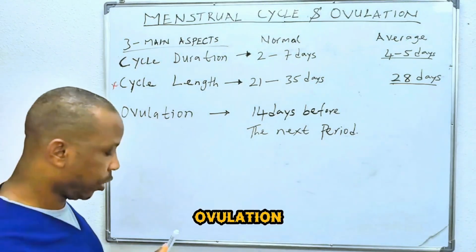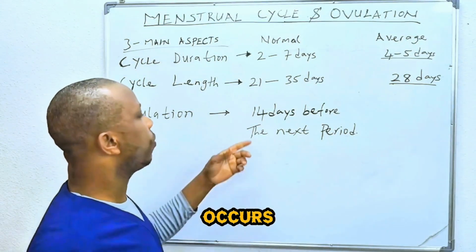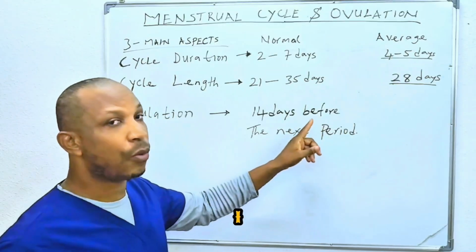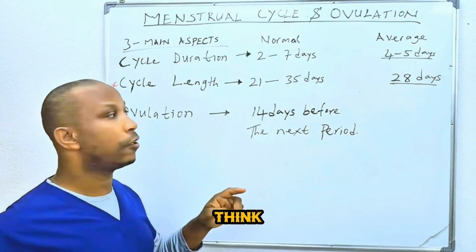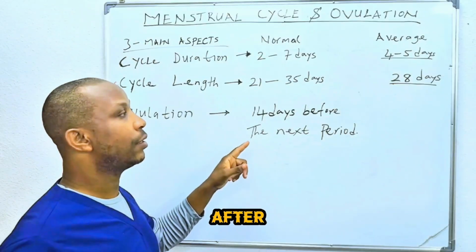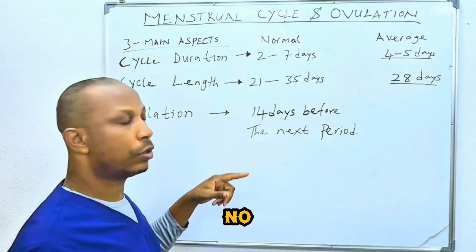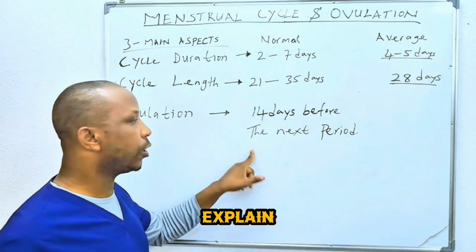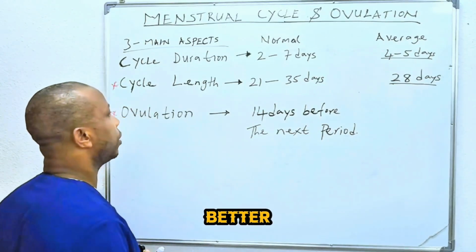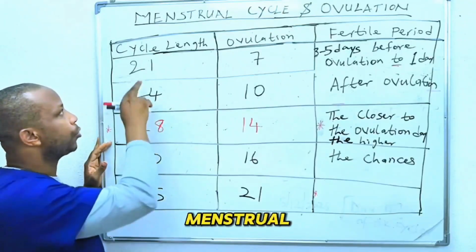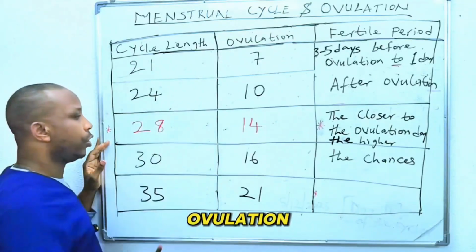Ovulation occurs 14 days before the next period. A lot of people think ovulation occurs 14 days after the beginning of the period. No, it is 14 days before the next period. By the time I explain, you will understand better. I want to use this to demonstrate the menstrual cycle length and the likely day of ovulation.